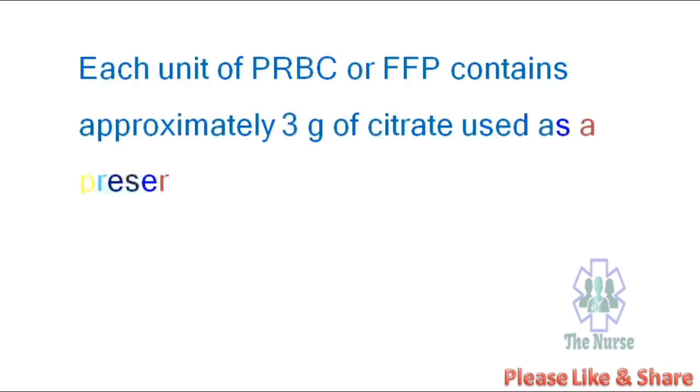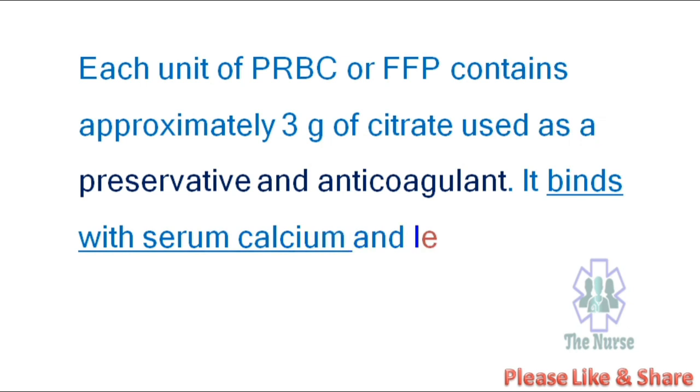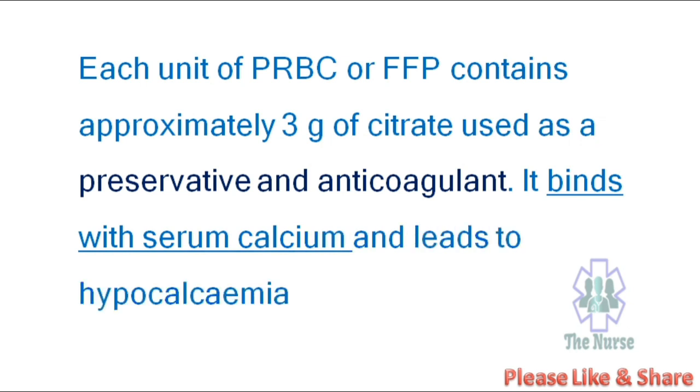Each unit of PRBC, packed red blood cells, or FFP contains approximately 3 grams of citrate used as a preservative and anticoagulant. It binds with serum calcium and leads to hypocalcemia.